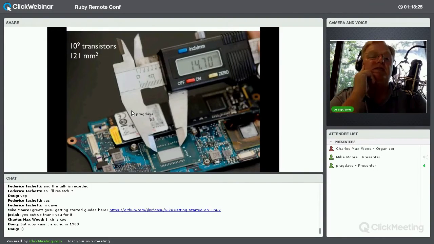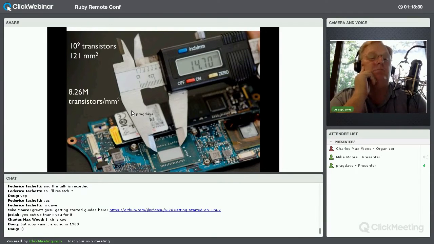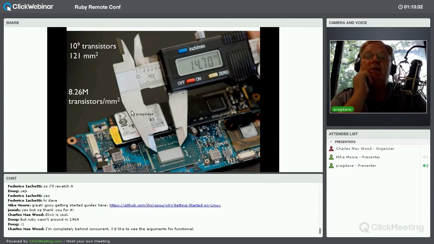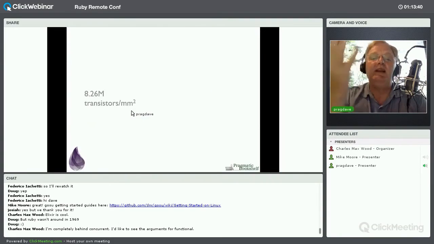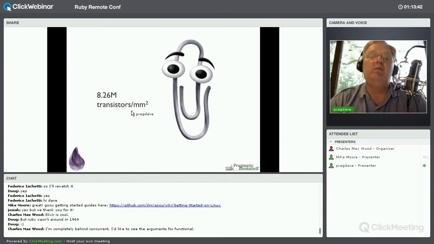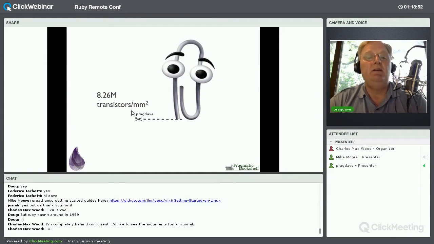The actual die size is something like 120 square millimeters, which means that we have 8 and a bit million transistors per square millimeter. And given that the US is still about 400 years behind in terms of the metric system, just to give you an illustration of what a square millimeter looks like, I finally found some use for Clippy. And that is, if you cut the end off, what's left, the little circle there, is about a square millimeter. So we have 8 million transistors a square millimeter, 1 billion transistors on that chip, and our job as programmers is to keep those transistors busy.